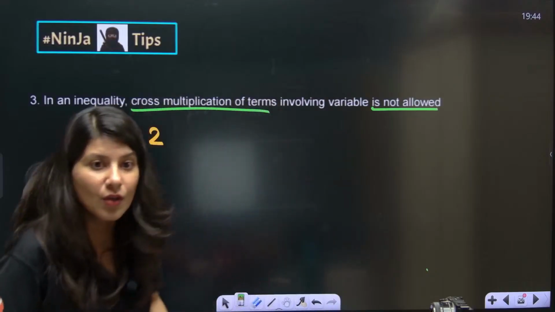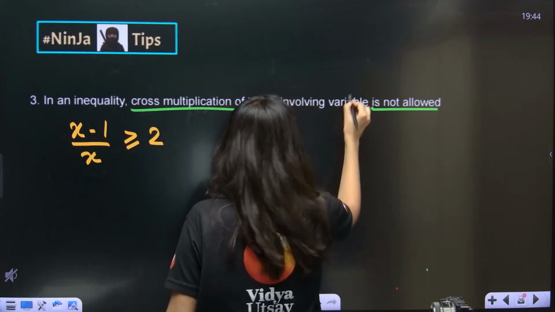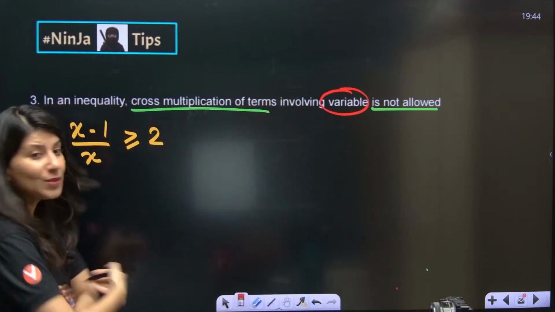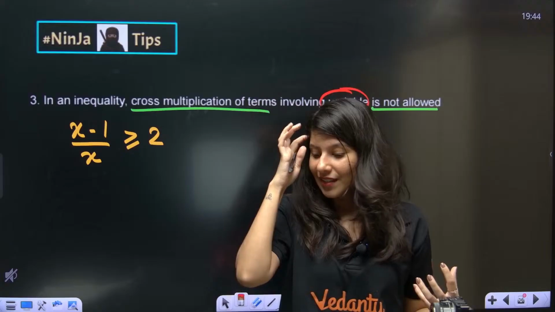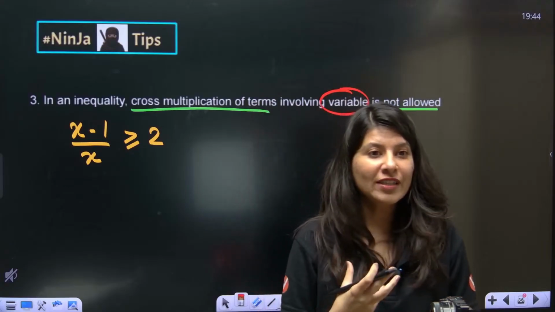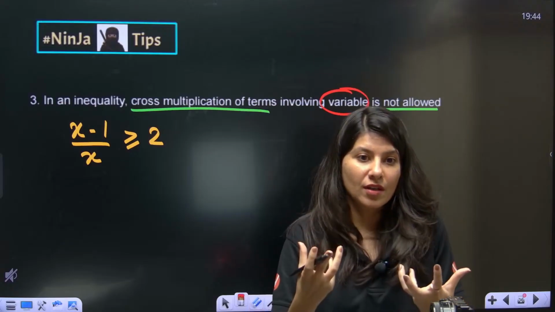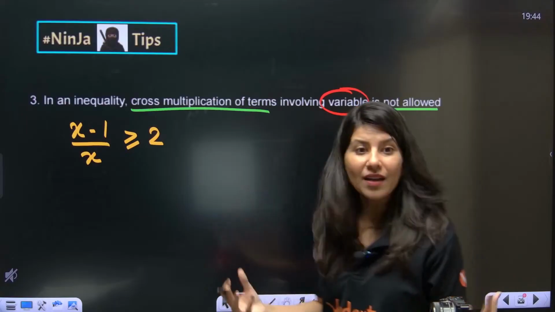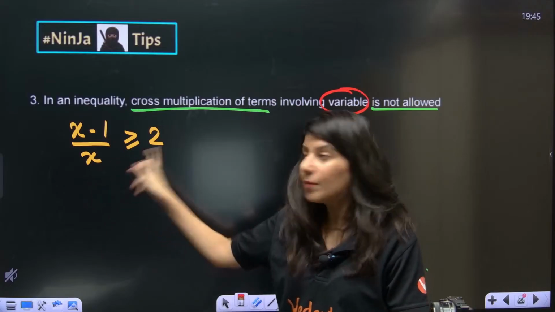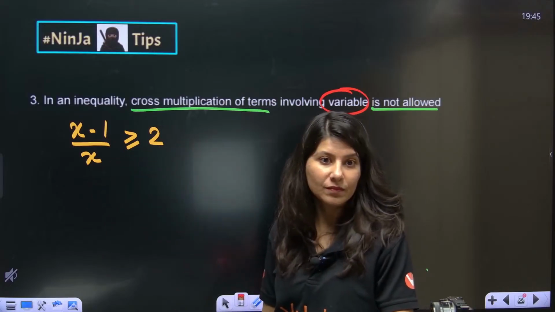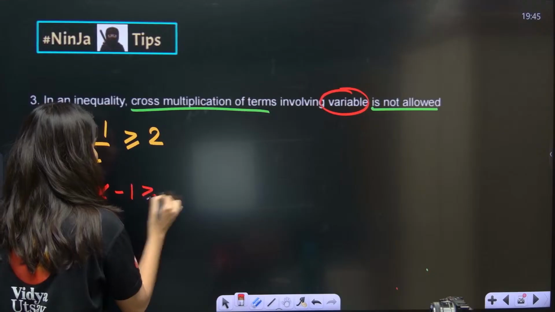Because again, cross multiply with variable specially. Again, see, the moment you see this, what will be the very first step? This is like an unfulfilled desire, or like a super duper urge you will get from inside. You'll be like, ma'am, this we have done. X you will multiply, na? Multiply x towards the right hand side. How many of you will do that? So x minus 1 is greater than or equals to 2x.